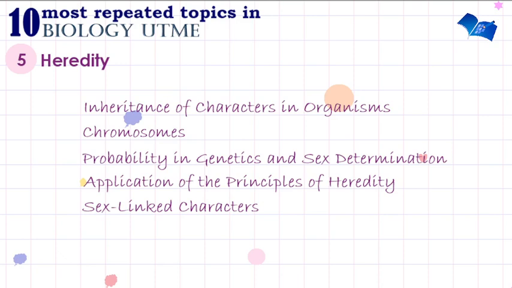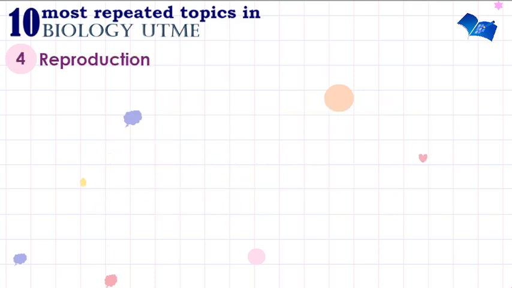So moving on to the next important topic, the most repeated topics in biology UTME. The fourth most repeated topic in biology UTME is reproduction. Reproduction is giving rise to young ones. This ensures the continuity of life.